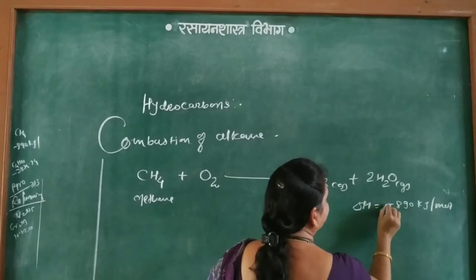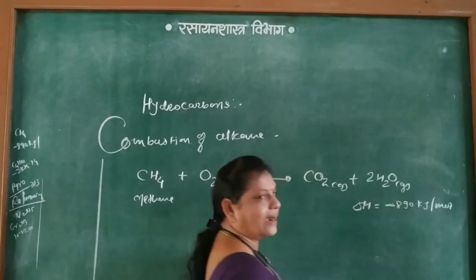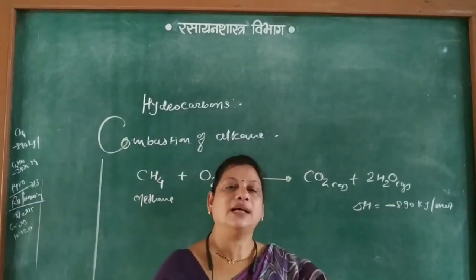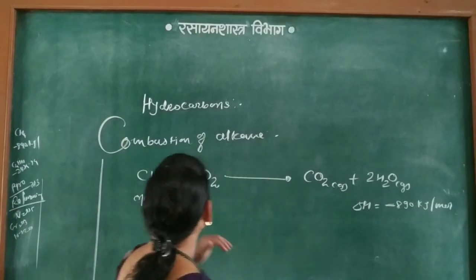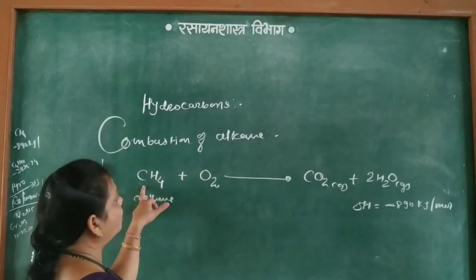The minus sign indicates that heat is evolved during the combustion. So this is the combustion of methane.